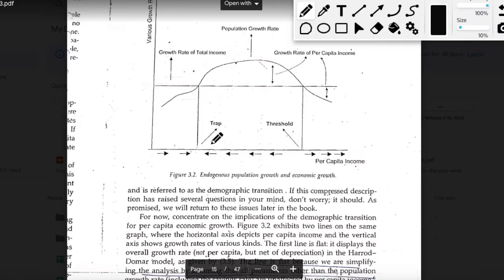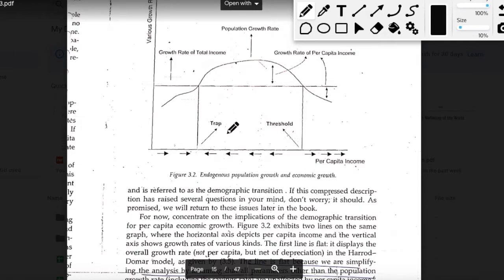So it is possible that the population growth rate here sucks up all kinds of growth that's happening in the total income, because of which economies are not able to move beyond this point. Imagine you are not doing anything to your economy, or maybe your economy is not responsive to any kind of policy changes that the government is doing, and then if you are in either region 1 or region 2, there is no way that you can cross this level.